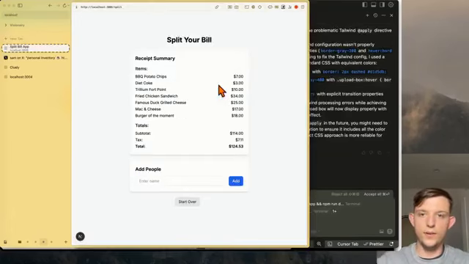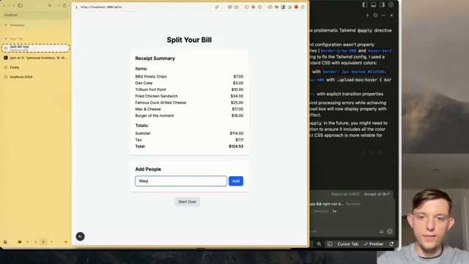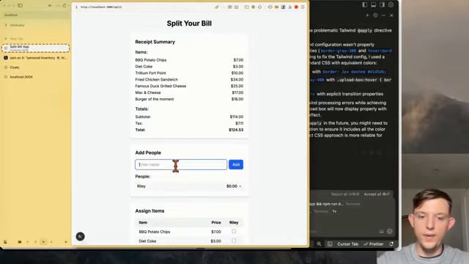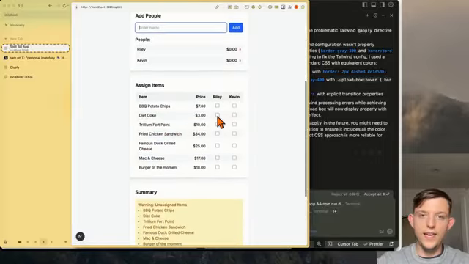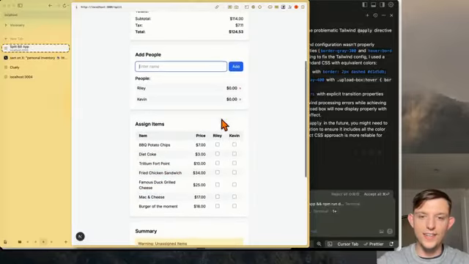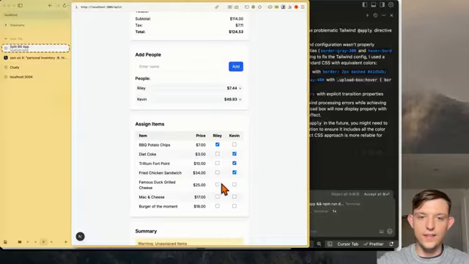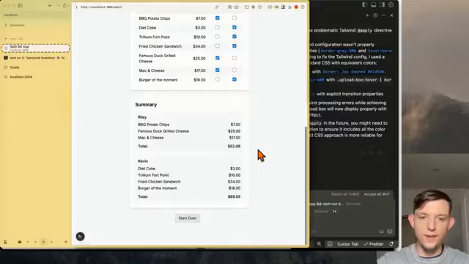Boom. Okay, so here is the bill that it processed. We can add Riley, and we could add Kevin. And okay, it created this little table for us. So we can go Riley, Kevin, Kevin, Kevin, Riley, Riley, and Kevin. And here's the summary. And it split the bill perfectly.